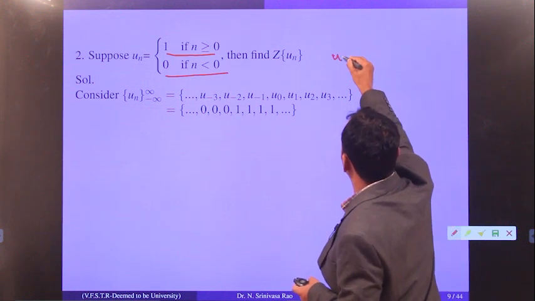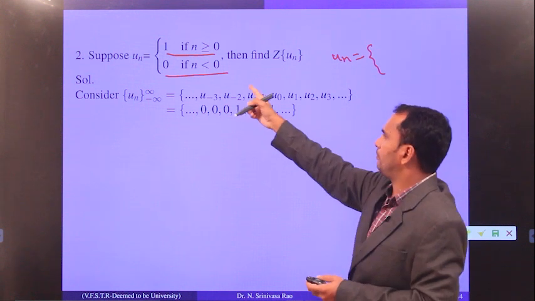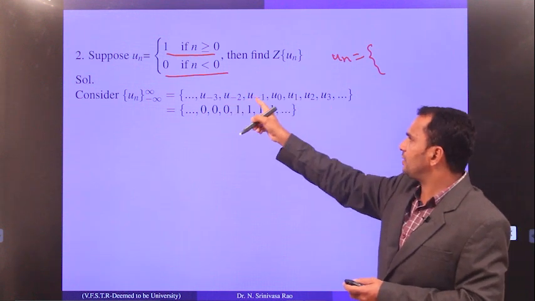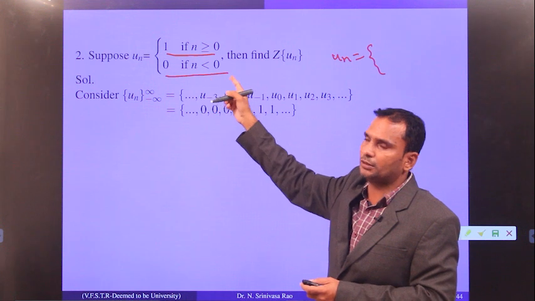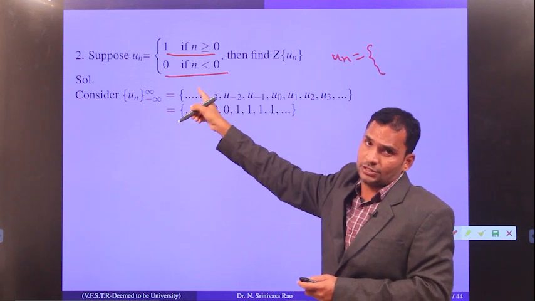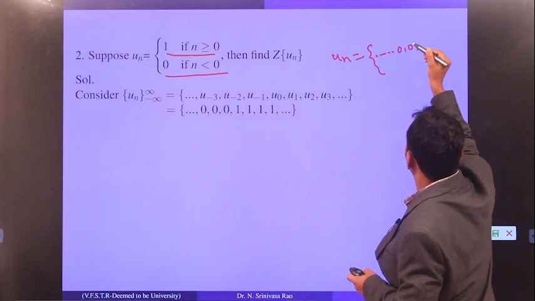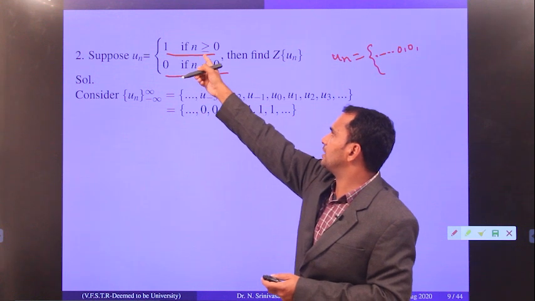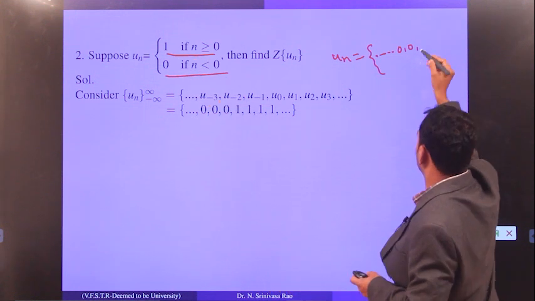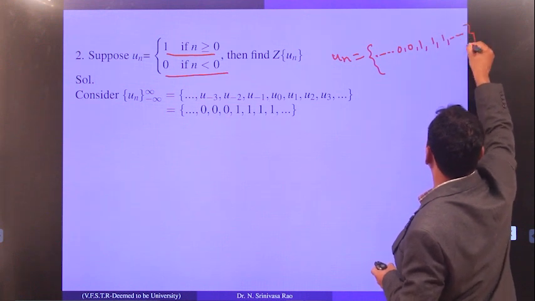In the definition of a z transform we started with n equal to 0, but here n less than 0 is also given. So all the left-hand terms are zeros, and starting with n equal to 0 and beyond, it is 1, that means 1, 1, 1. This is the sequence he has given.